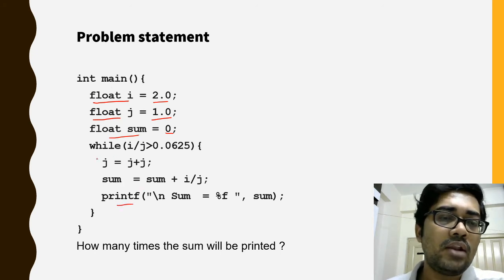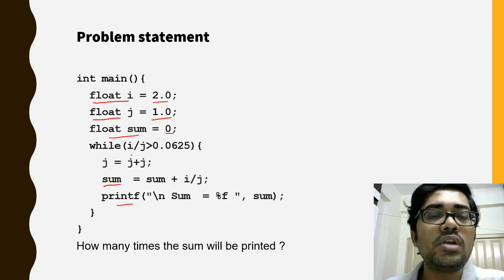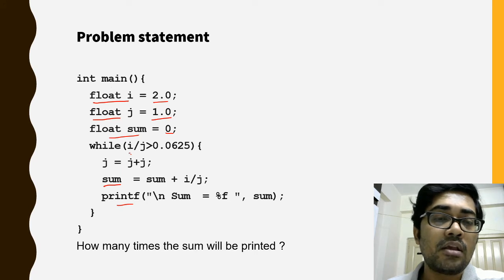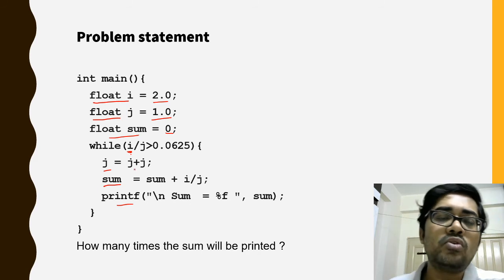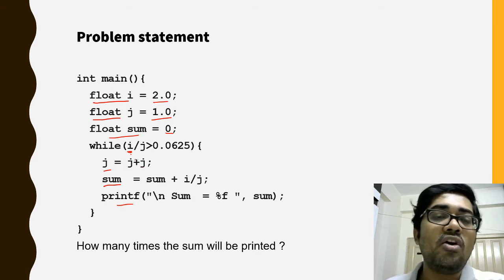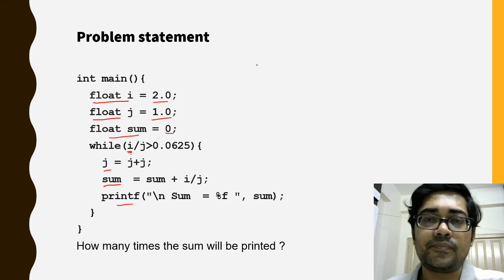If you see the while loop, the print statement belongs to the while loop. So however many times the while loop is executed, that many times the print statement will also be executed. Sum has no contribution in controlling the while loop execution, and i is always constant. So how many times the while loop will be executed depends totally on the value of j. The value of j changes as j is equal to j plus j, which means the value of j is doubled every time.